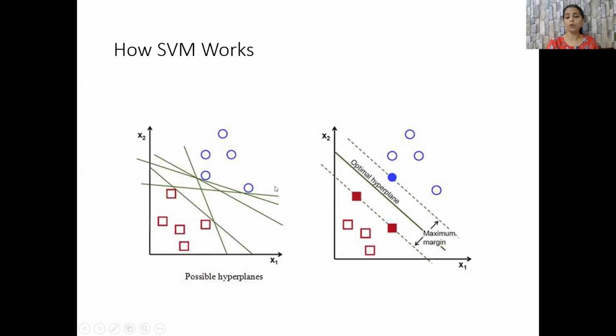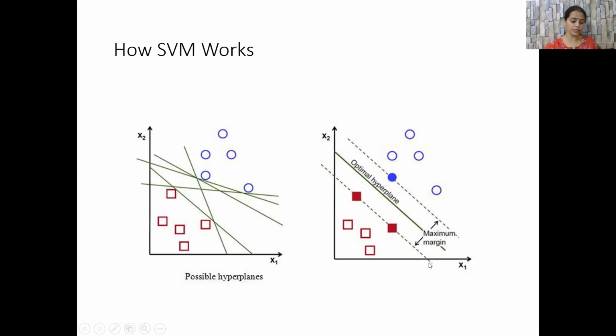The objective, however, in SVM is what we are seeing in the second graph, that is to maximize the margin between the two classes. We select the hyperplane, or line, from these hyperplanes such that the margin, or the distance from the data points of both the classes to this hyperplane, is maximum.